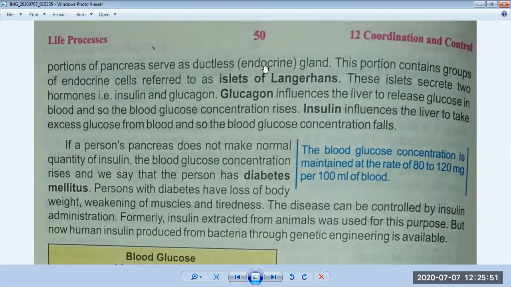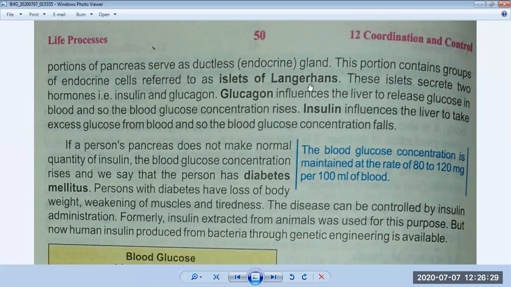First of all, we have to keep in mind that exocrine glands are ducted glands, which have tubes, and endocrine glands are those which are ductless, which have no tubes, and they directly produce hormones in the blood. So the second part of the pancreas works as a ductless endocrine gland, and this portion contains groups of endocrine cells referred to as islets of Langerhans. It contains a lot of endocrine cells, and they directly produce hormones in our blood. So they are called islets of Langerhans.